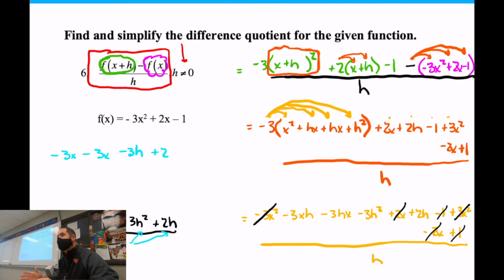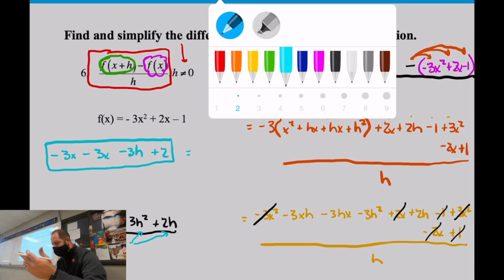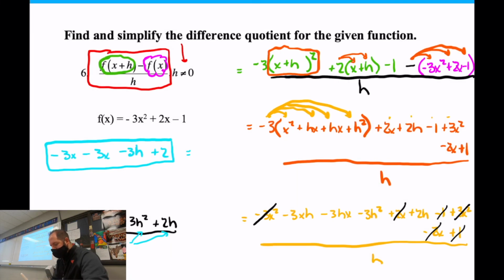That is technically the differential quotient. That's technically the answer. Now, how you'd actually go further is you'd combine terms like we were saying earlier and all that good stuff. You could plug in 0 for h if you wanted to. You don't have to. You could leave it right there and you'd be fine. But like what Paige was saying earlier, she was asking if she could combine those x's. Yeah, this would actually combine to make -6x and -3h and +2.